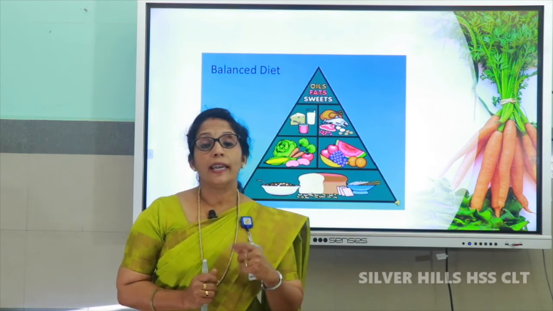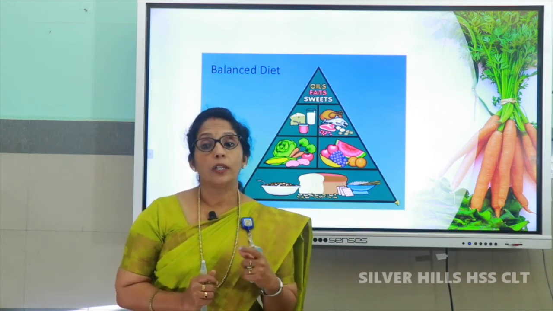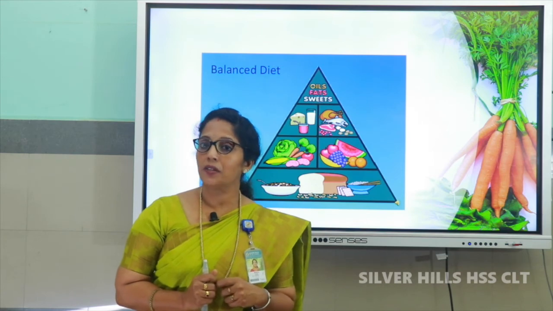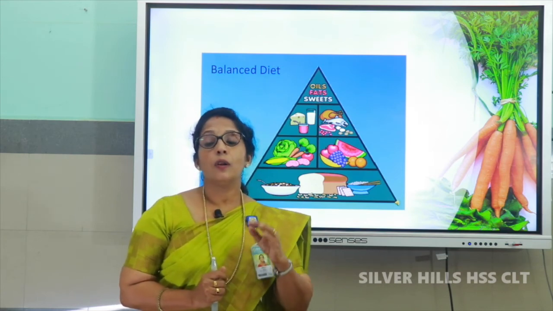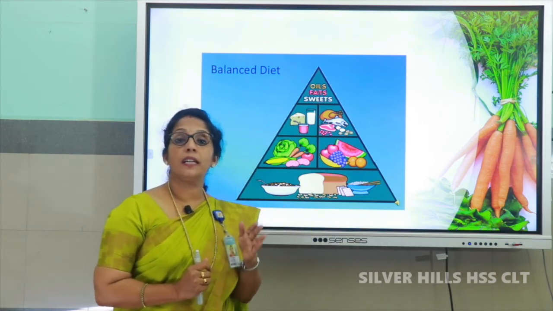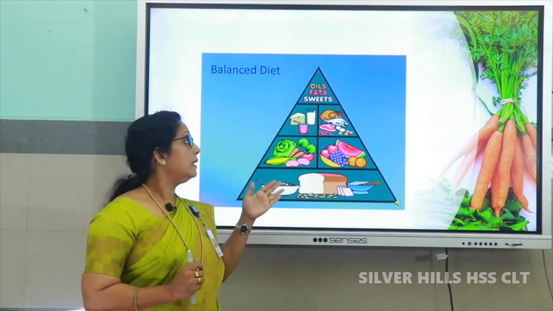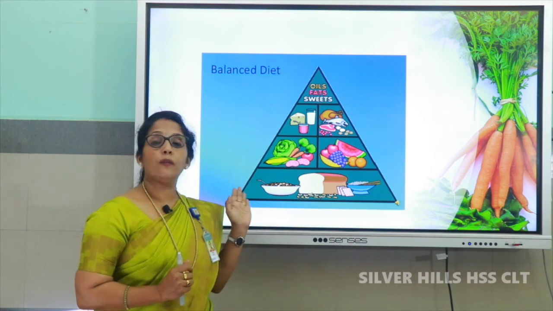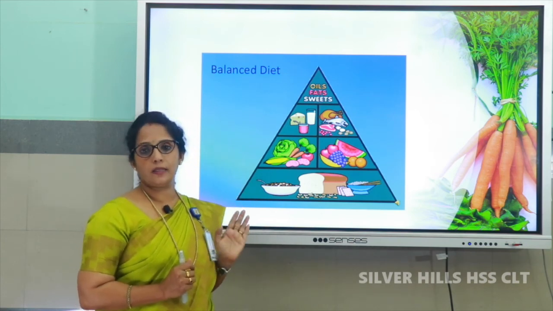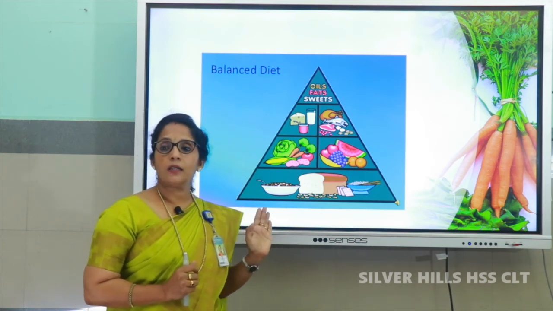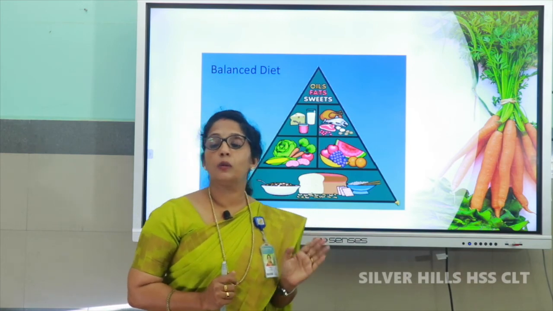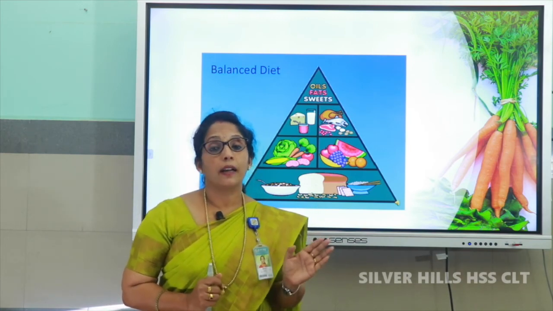If you are missing any one of the nutrients, what happens, you will be getting a deficiency disease. And all the nutrients must be taken in correct quantity, then only what? You will be healthier. So all of you have to follow what? Balanced diet. So what is balanced diet? All the nutrients, you have to include all the nutrients in correct quantity.